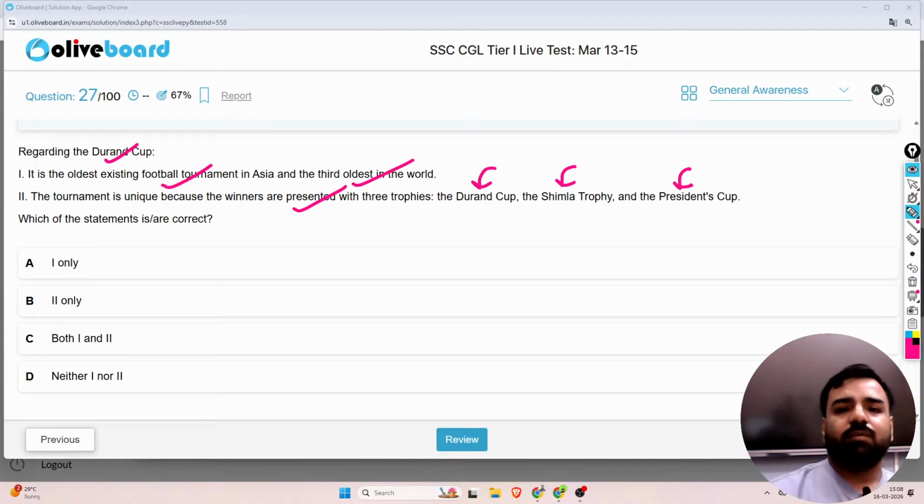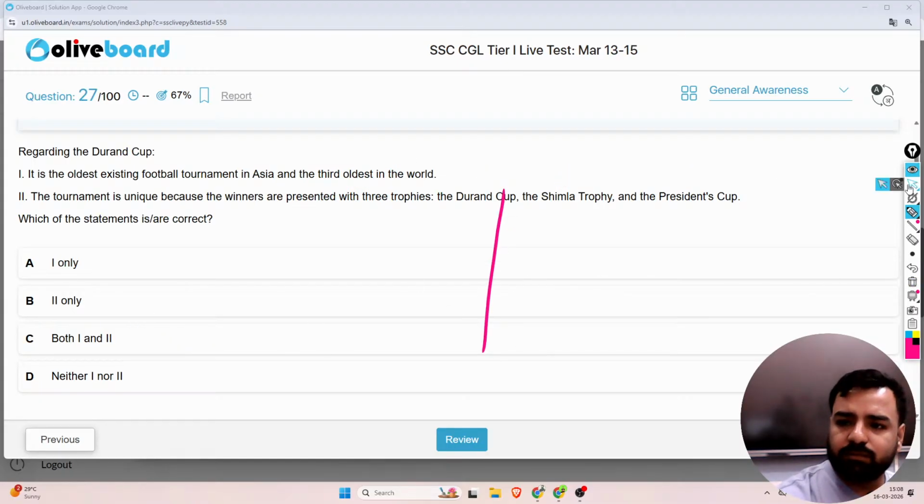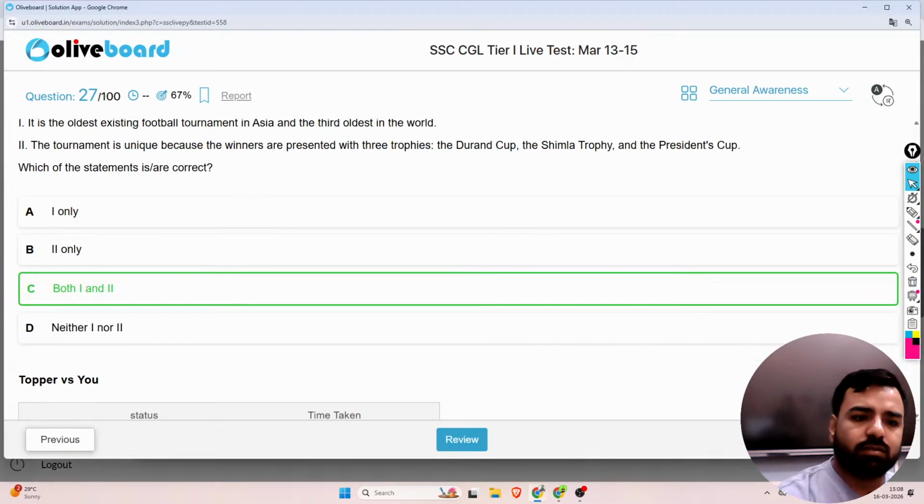Most of you must be aware of this, but for the candidates who are new to this particular examination, you might have heard this for the very first time, so I need to explain this. Both these statements are absolutely correct. So option number C is the correct answer. So more about it. So yeah, let's go.